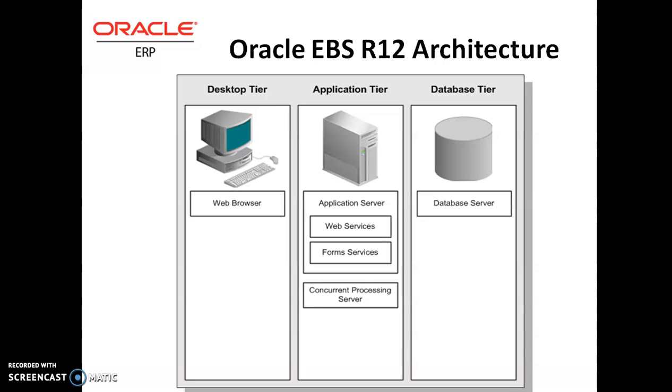This architecture is based on a three-tier architecture. Why three? Because you can see in the diagram, the first tier is the desktop tier, the second tier is the application tier, and the third tier is the database tier. The desktop tier is the client side, the application tier is the intermediate tier where the application server is handled, and the last tier is the database server where all the data is stored. So we will see them one by one.